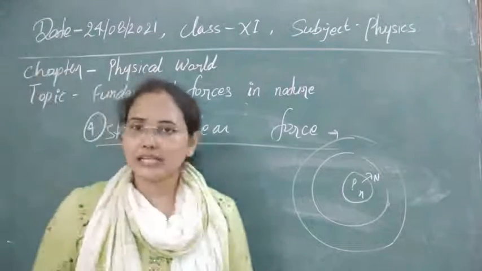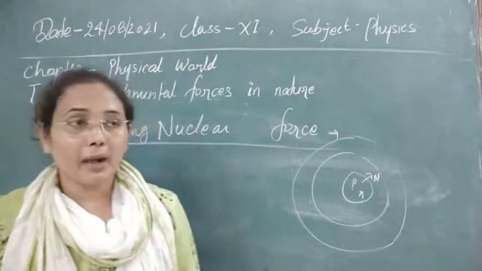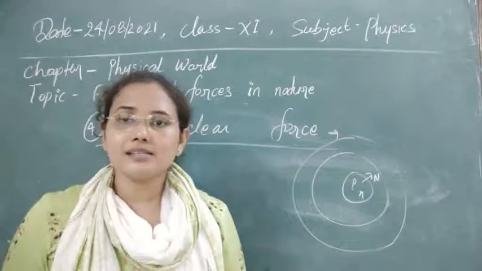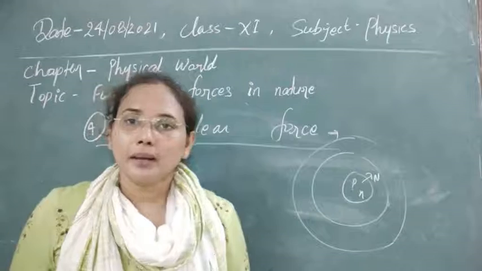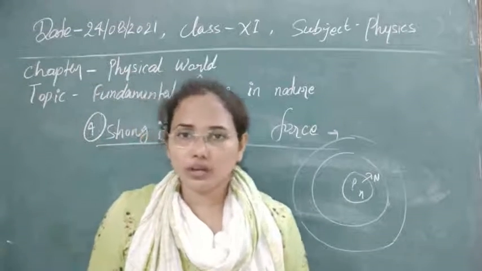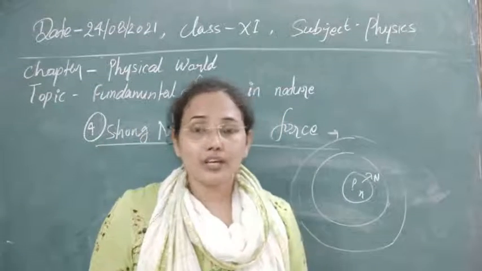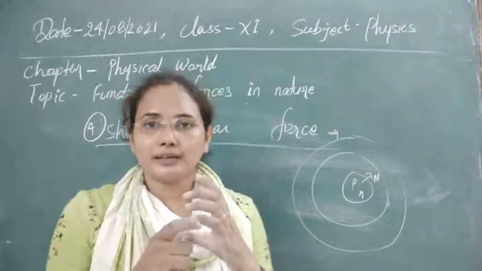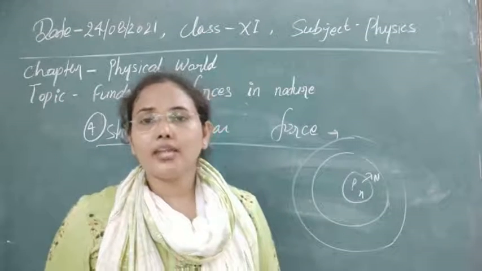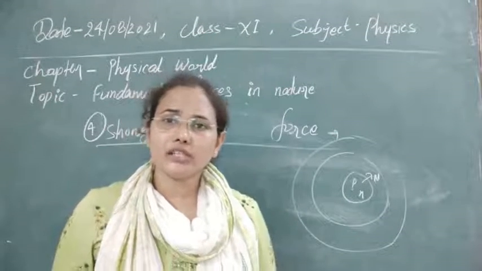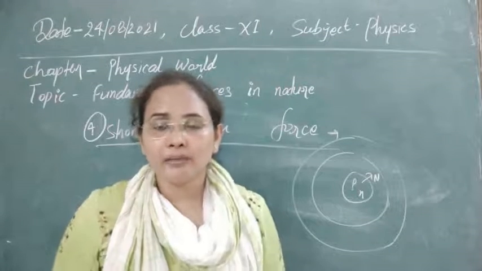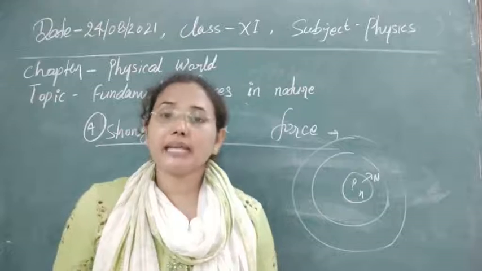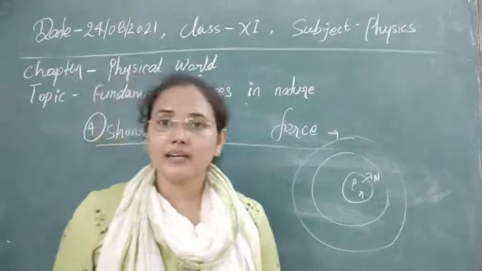And you can assume the strength of this force by an example: the energy of the sun we are obtaining comes from a nuclear process called nuclear fusion, where two nuclei bind together. A lot of energy is needed in the binding, and after binding a lot of energy is emitted, and that energy enlightens our world.